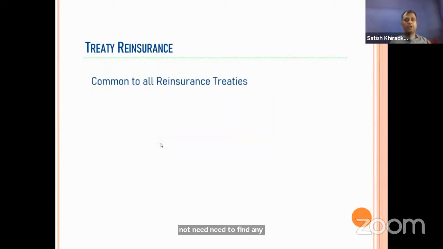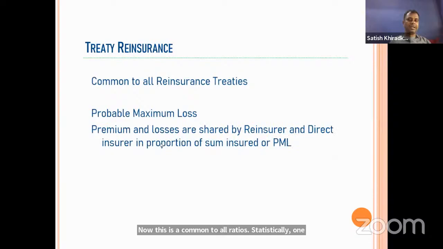Now this is common to all reinsurance treaties. In a treaty, there is the probable maximum loss basis, PML, and another one is the sum insured, SI, basis. We are doing it. Sometimes losses are shared on the probable maximum loss basis. Do you know what the probable maximum loss is?